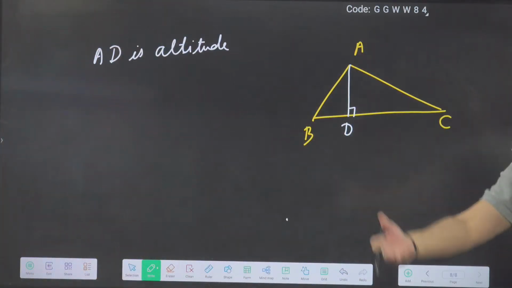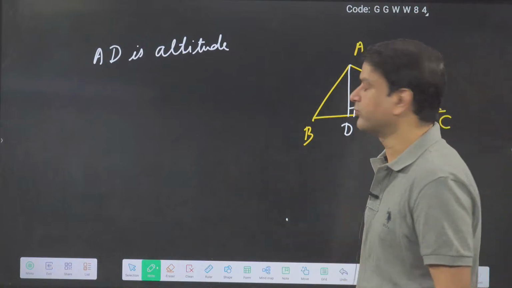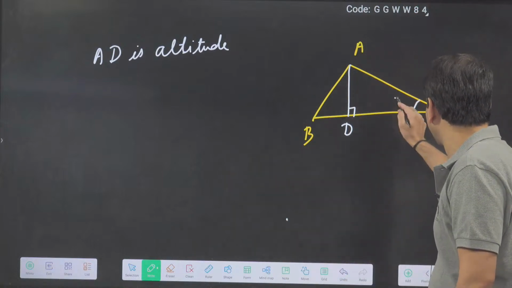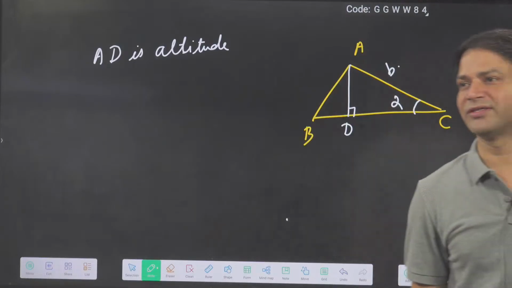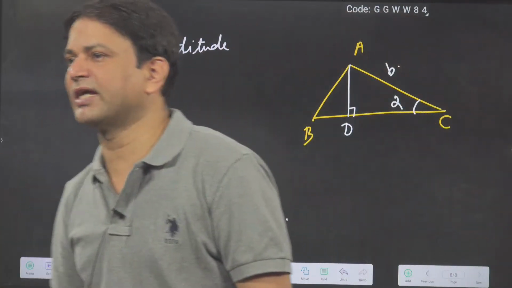Like in trigonometry you have learned, suppose I want to find the length of the altitude and I know this angle is alpha, this side is b. Okay, I will check your trigonometry. Who will say what is the length of AD?